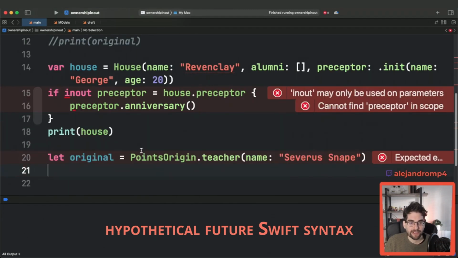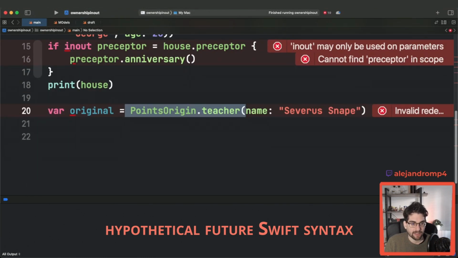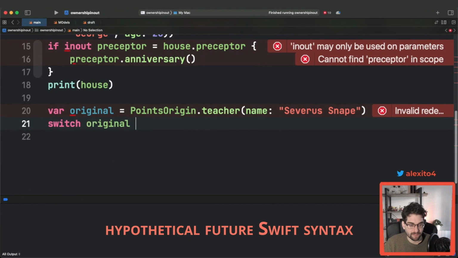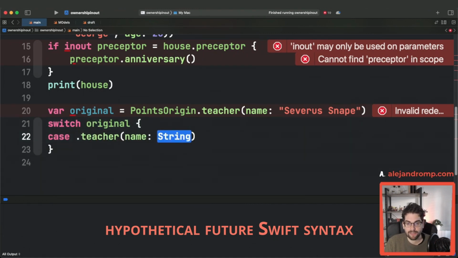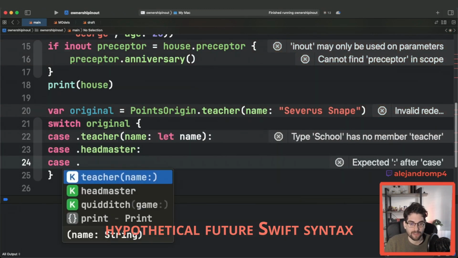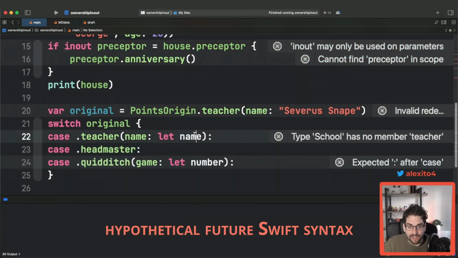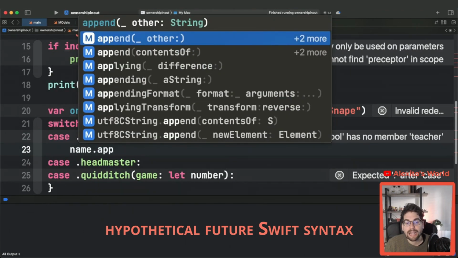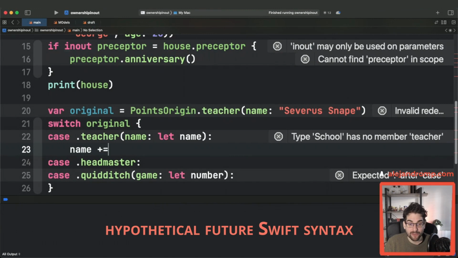Another case that is very exciting is the points of origin, right? You could see how we could decide to do different things here based on switching on the enum. And you could have here, I don't know, the name, and you can do stuff with the name. But here, as soon as you want to mutate something, you can't, because again, you're getting a copy. Even if you can do bar here, nothing.